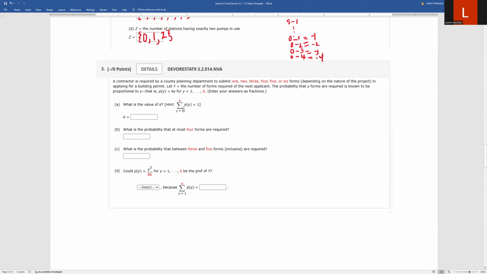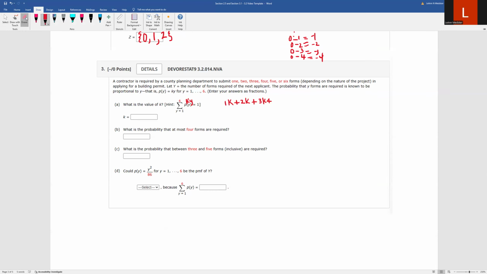Now they said hint, and this is just a probability fact. The probability of each individual event from 1 to 6, because it could be 1 all the way up to 6 forms, all of those individual probabilities together should add to 1. Since this is KY, we're plugging in for the Ys, and we're still going to have that constant K. If you plug in 1 for Y, you're just going to get 1K. And this is a summation, so we add these together. If we plug in 2 for Y, we'll get 2K. If we plug in 3 for Y, we'll get 3K. If we plug in 4 for Y, we get 4K.